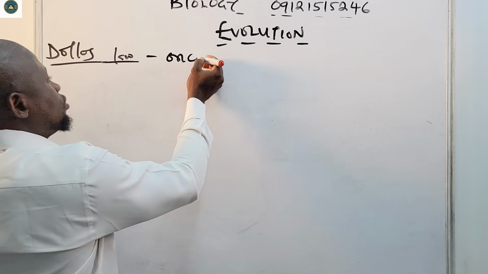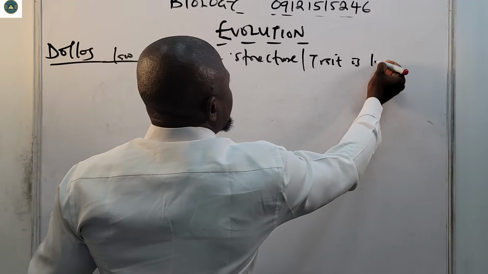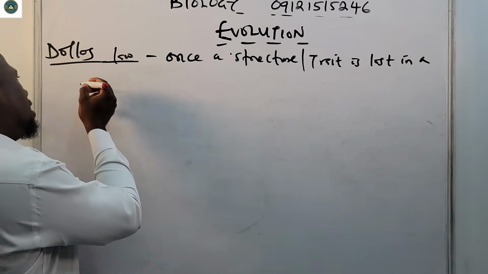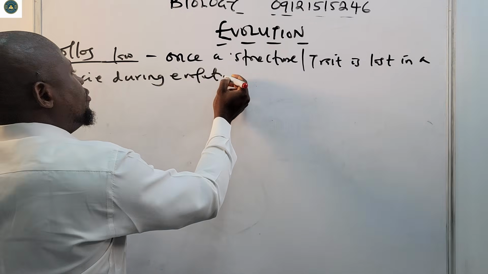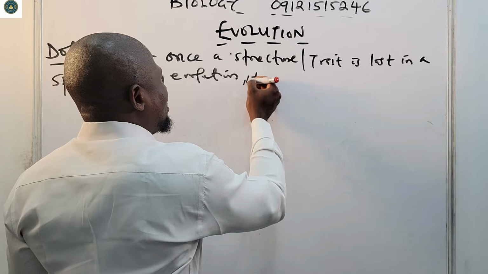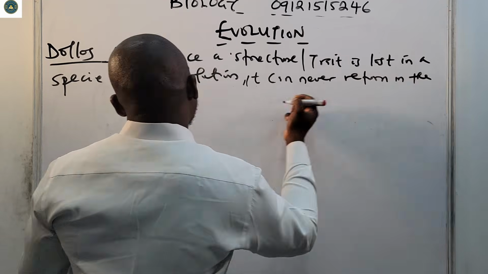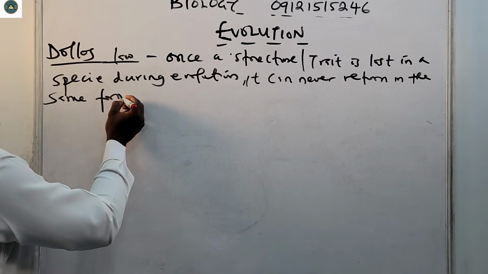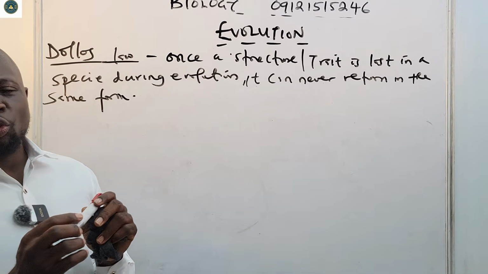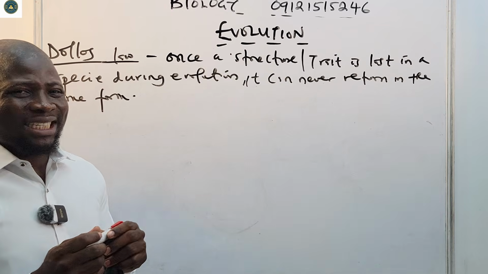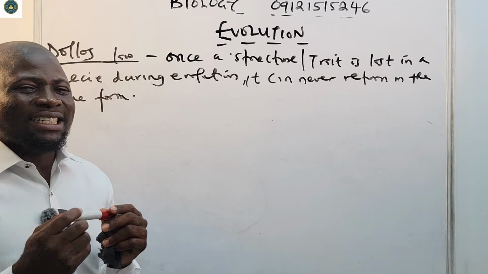He's saying that once a structure or trait is lost in a species during evolution, it can never return in the same form. So that is what Dollo's law is all about. It's an evolution principle. It says that once a structure or trait is lost in a species during evolution, it can never return in the same way.